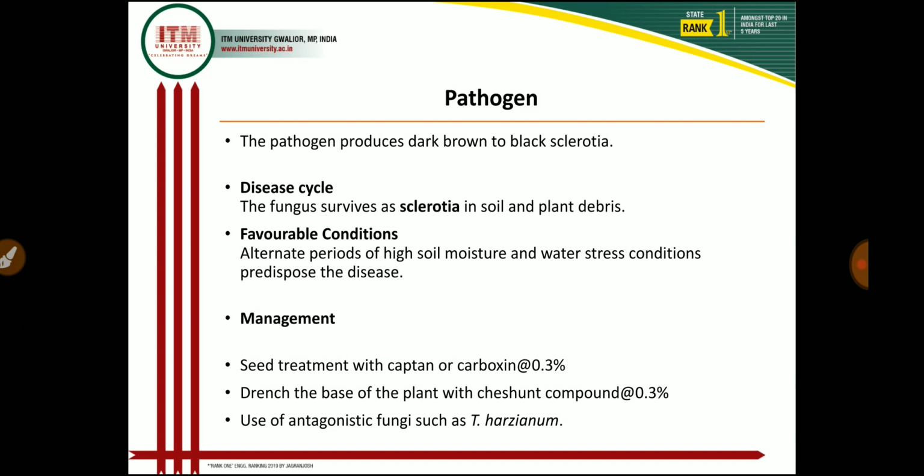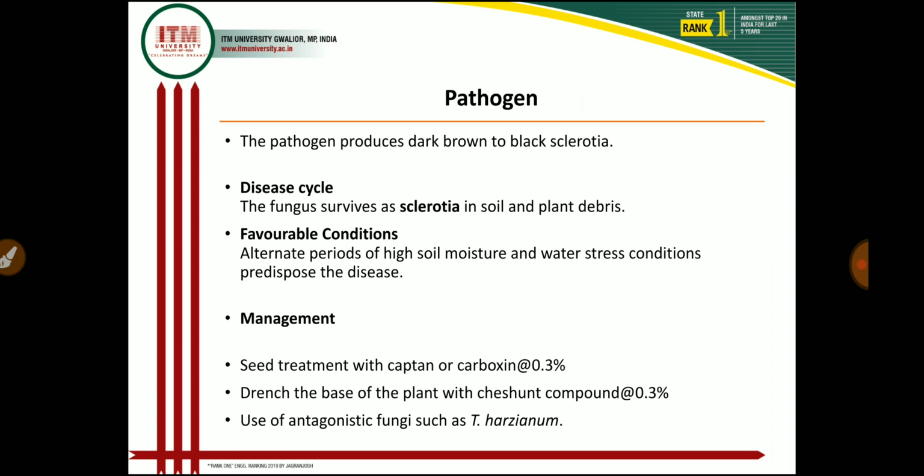So in cultural practices, if we collect and destroy the infected plant debris, by this practice we destroy the dormant sclerotia in the soil as well as in the infected plant debris. Then if these dormant sclerotia are destroyed, the new crop is disease free. Then if we give seed treatment with Captan or carboxin at the rate of 0.3%, then we control the disease. And we also give drenching at the base of the plant with a chemical compound at the rate of 0.3%.